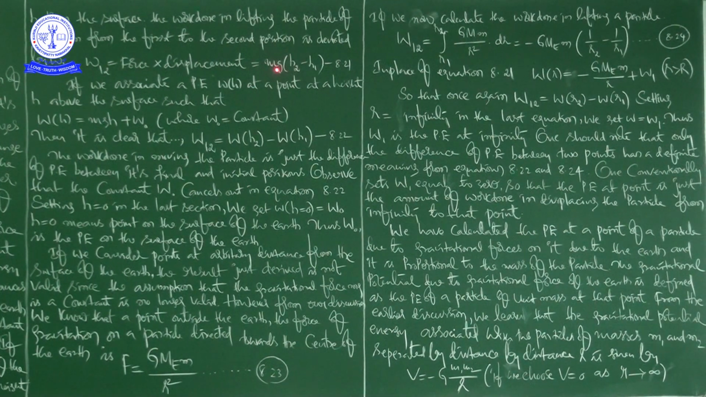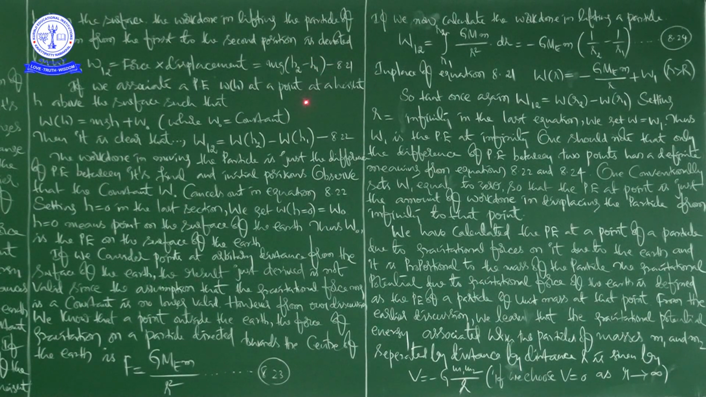So force is mg, displacement is h2 minus h1. It is equation number 8.21 according to our textbook. 8 is the name of the chapter and 21 is the equation number from this chapter, from the introduction of this chapter. W12 is equal to force into displacement, that is equal to mg into (h2 minus h1).